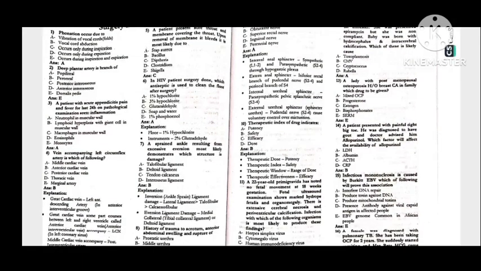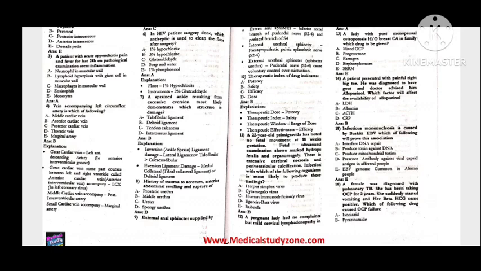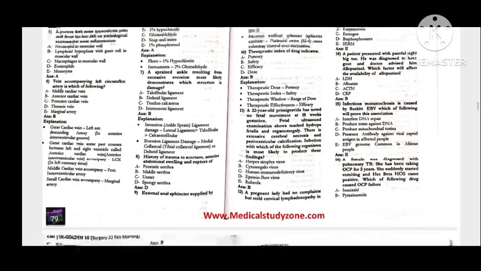Which drug to be given, that is SERM. 14, a patient presented with a painful right big toe. He was diagnosed to have gout and the doctor advised him allopurinol. Which factor will affect the availability of allopurinol, that is albumin beta.